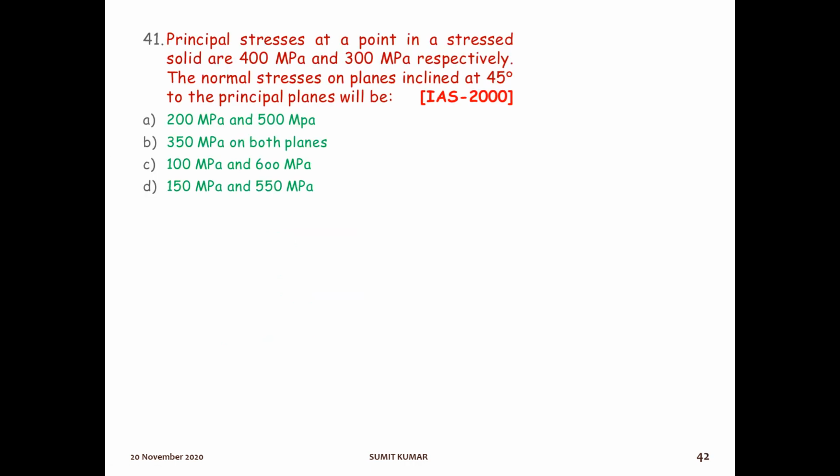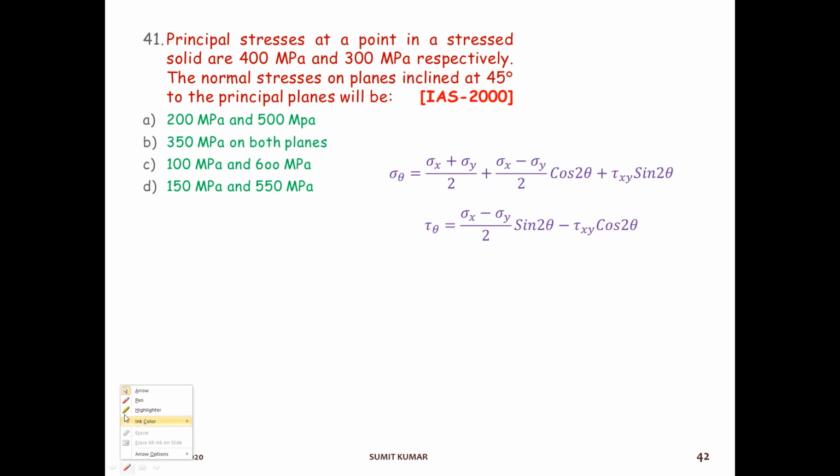The next question is, principal stresses at a point in a stressed solid are given. Principal stresses, that is sigma x and sigma y, are given. Find the normal stress on a plane inclined at 45 degree to the principal plane. So this was the formula. The same formula we are using. This term will be 0. Why will this term be 0? Because in this question shear stress is not mentioned. It means we will take it as 0.